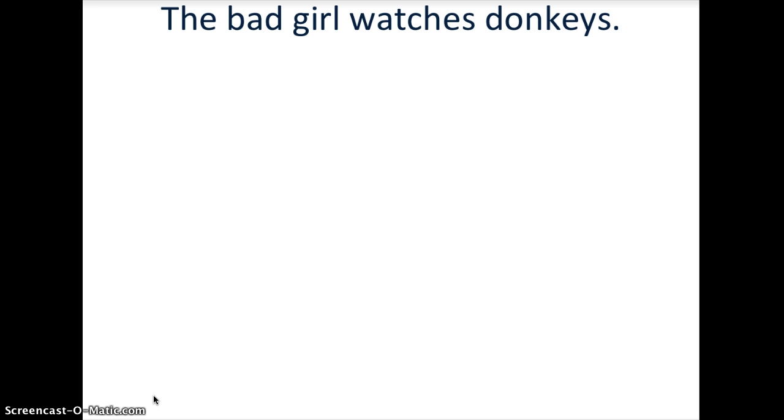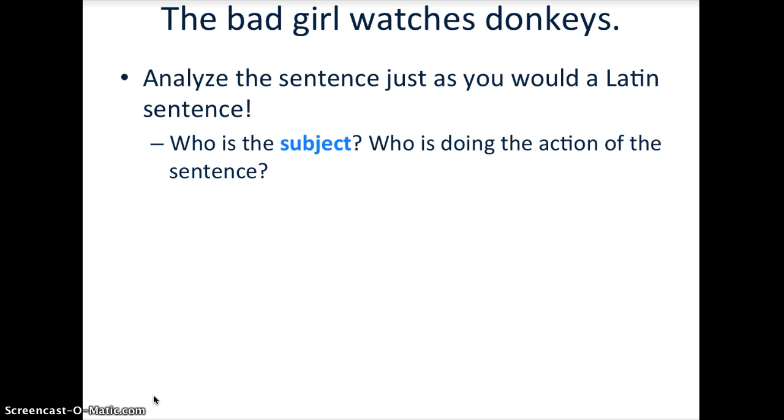Read the sentence. The bad girl watches the donkeys. Before you translate, analyze the sentence first, just as you would a Latin sentence. How would you analyze? Well, start by asking yourself, who is the subject? In other words, who is doing the action of the sentence? Yeah, that's right. It's the girl who is the subject. So you would star that. Also, since bad describes the girl, you would want to draw an arrow between bad and girl. They're going to go together.